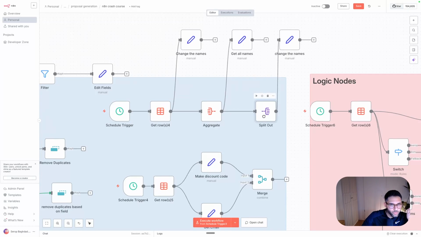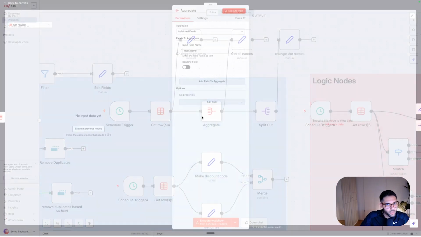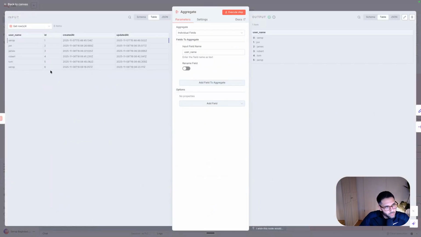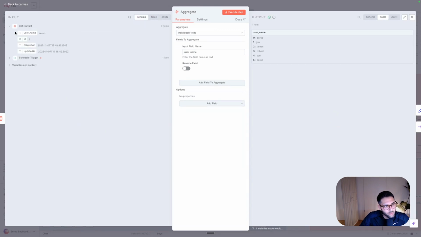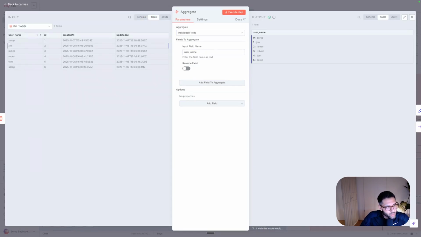And for that, let me show you a quick example of what actually happens. So let's say we have data that contains different rows. What this actually looks like for us, in the schema I use, is a username and a syrup, and in the table you can receive it as one row. But imagine we need to put all the different names into an AI, let's say an agent.